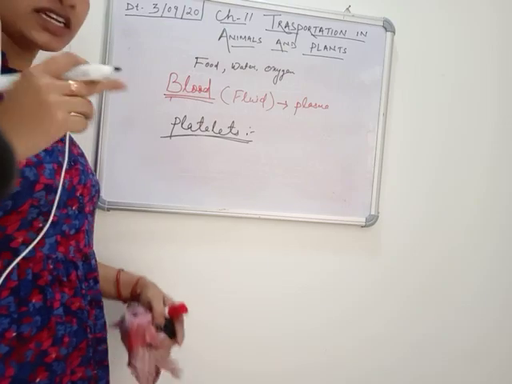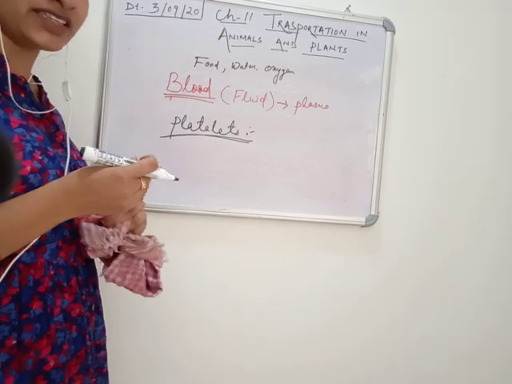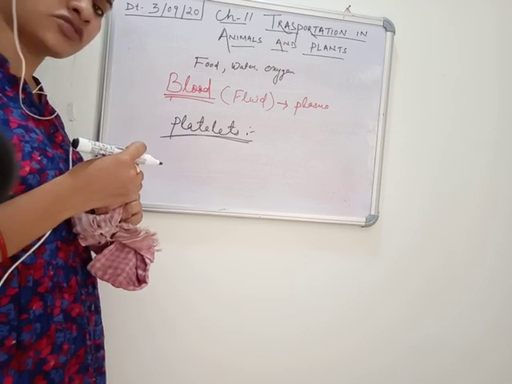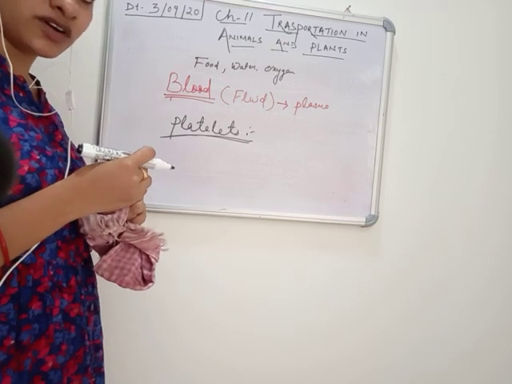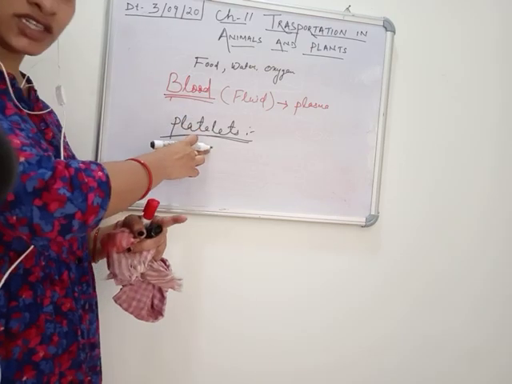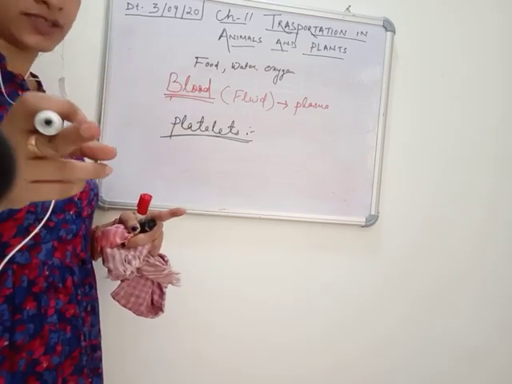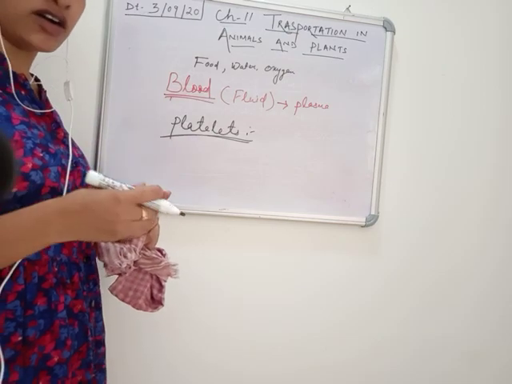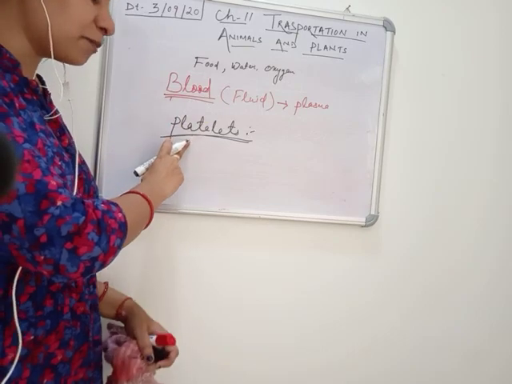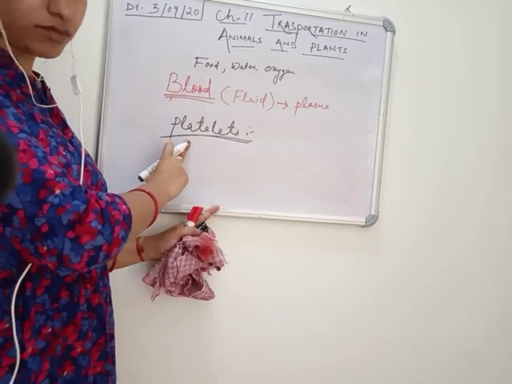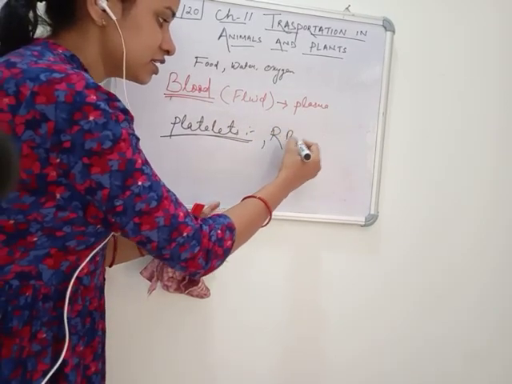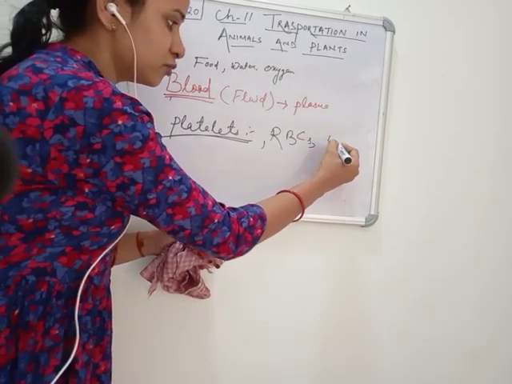So if you have any cut, and you press that particular place, after some time the blood flow stops. Why? Because a jelly-like structure is created by these platelets, which prevents our blood loss. So the clotting or prevention of blood loss from our body is because of the presence of platelets in the blood. So we have read about platelets, RBC and WBCs.